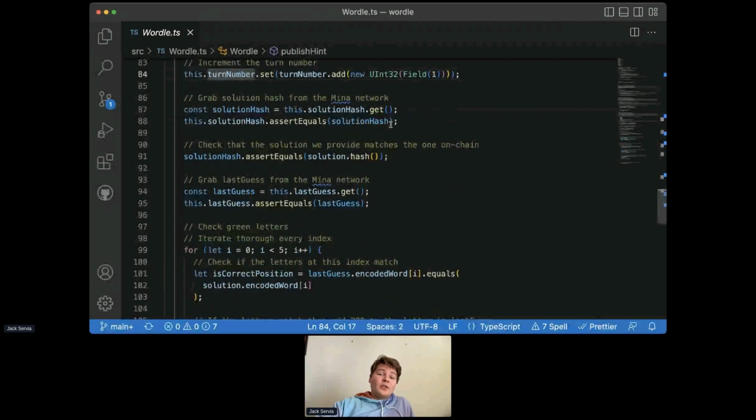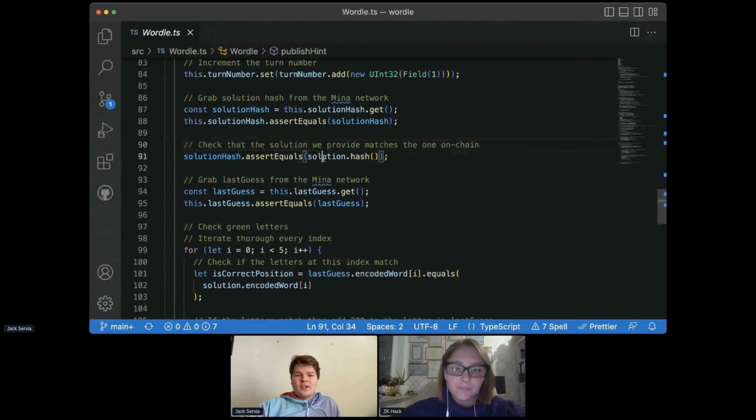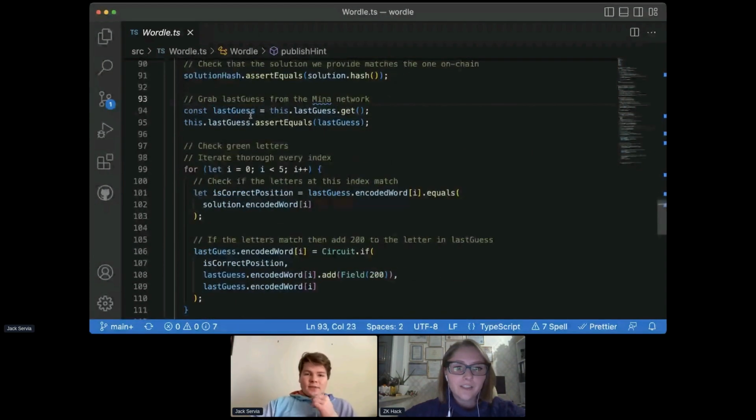And now we grab the solution hash from the Mina network and we check that the solution that we pass in matches the one on chain. And so we do this just by calling hash on the solution that we passed in. Our solution word has this hash method. And then we assert that it's equal to the solution hash that we just got from the on-chain state. We also grab last guess from the Mina network.